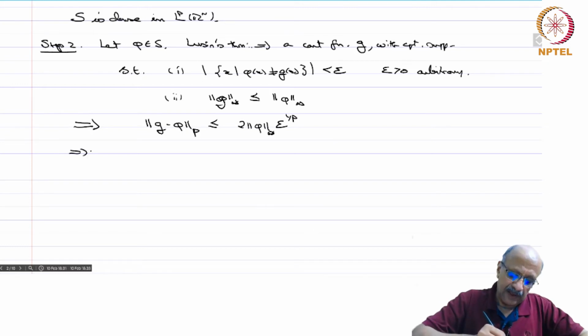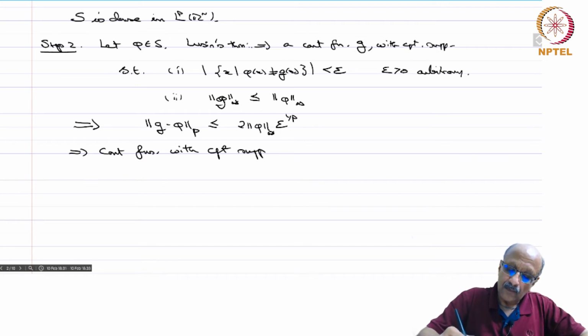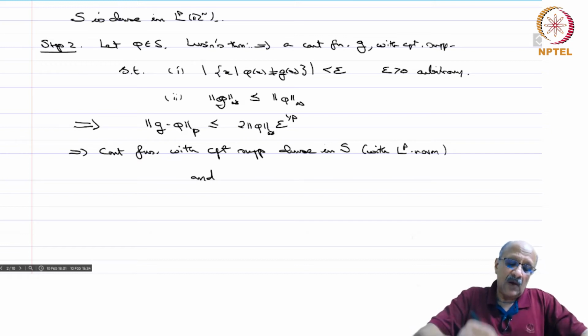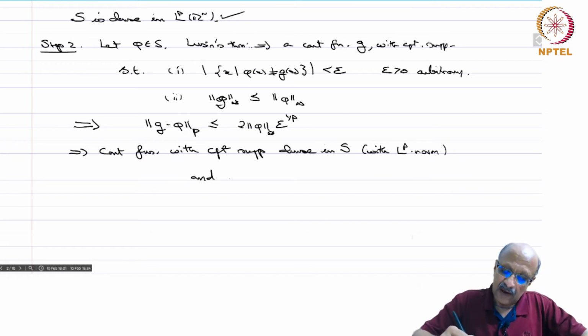So, this implies that continuous functions with compact support are dense in S with the LP norm, and hence, since S itself by step 1 is dense in LP of Rn, they are dense in LP of Rn.